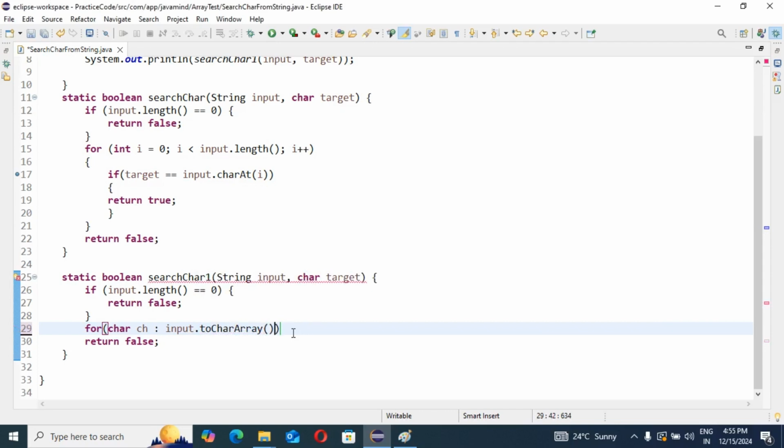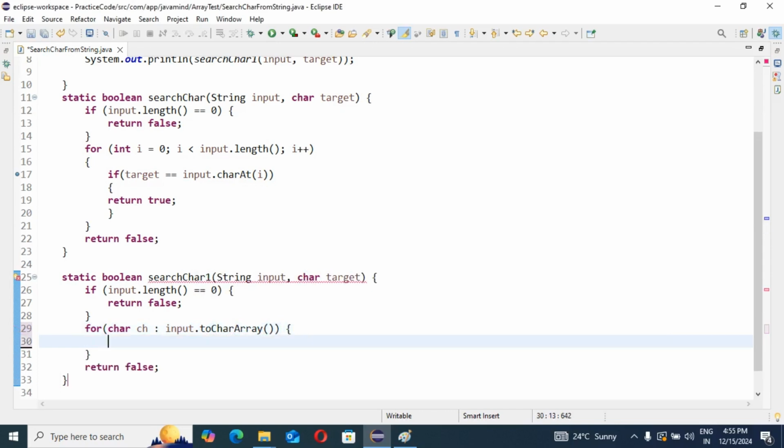After that, what am I going to do here? Please concentrate. I am going to check whether our target is equal to whatever character is in the respective input string.